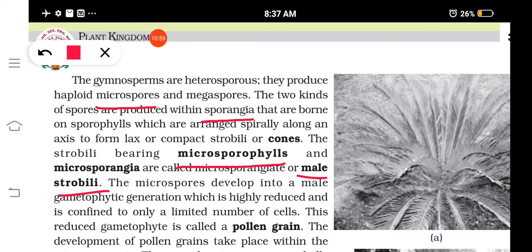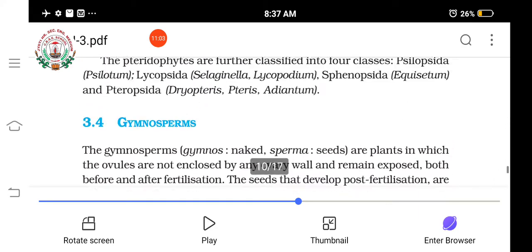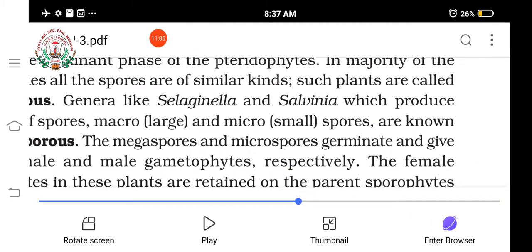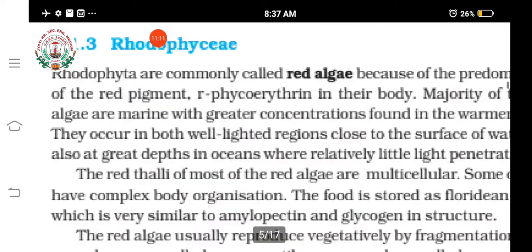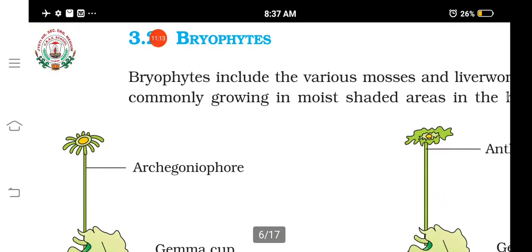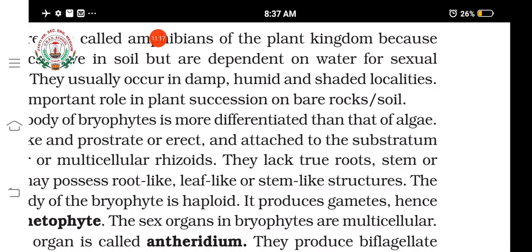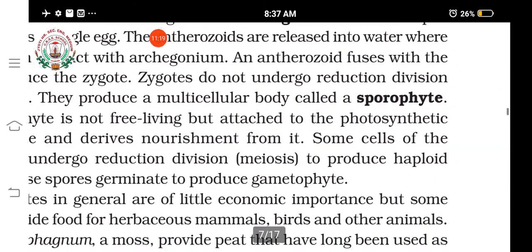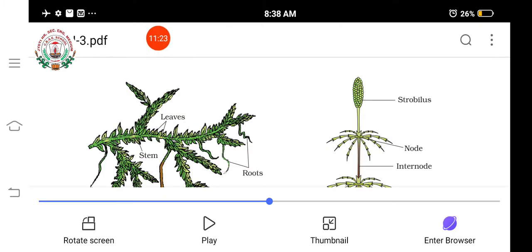Okay, so this we have discussed a little bit in the pteridophytes. In pteridophytes itself, the strobili formation you can see, but it is not that much clear, not conspicuous like in the case of gymnosperms.